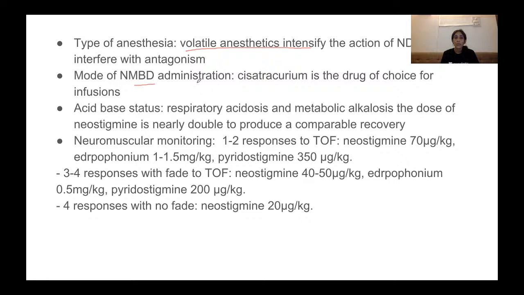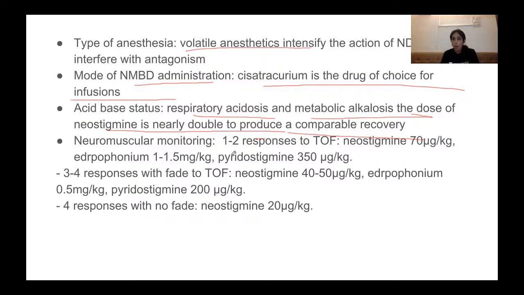The mode of administration of the neuromuscular blocking drug: for infusion, generally cisatracurium is the drug of choice because of rapid clearance, and as such recovery will be quicker and you can administer the reversal agent quicker. Acid-base status: in respiratory acidosis and metabolic acidosis, the dose of neostigmine is nearly double to produce a comparable recovery.